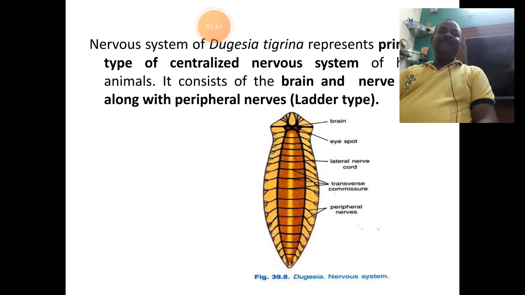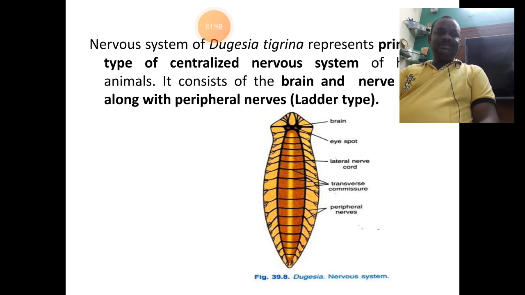Generally, the nervous system of Planaria is present on its ventral side. The central nervous system, in case of Planaria, is very primitive and simple.